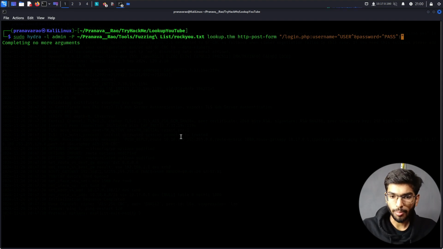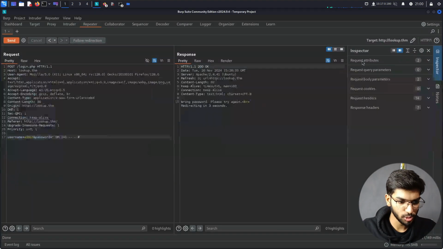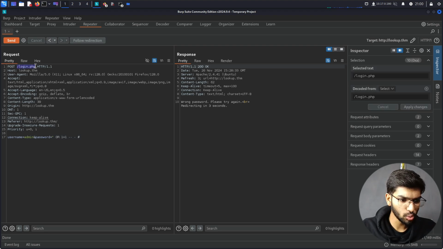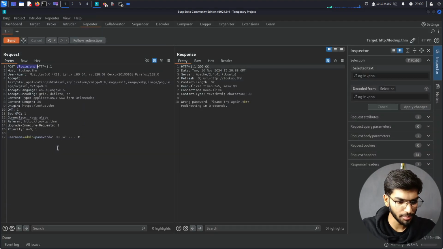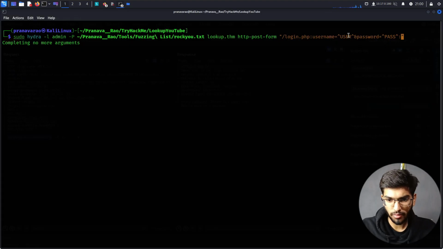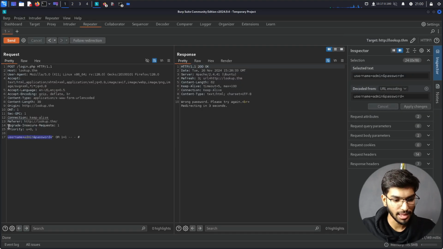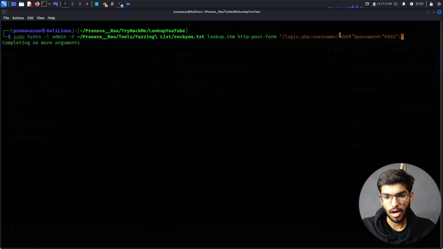Basically, this format is the one which is already there in Burp Suite. I forgot to mention, I'm posting it to the login.php file. So that is what is here, and username is just like having this command, but instead of admin being passed in, I'm saying it's the user, and then the password will come from the text file.